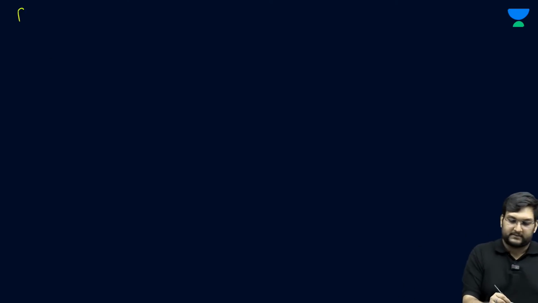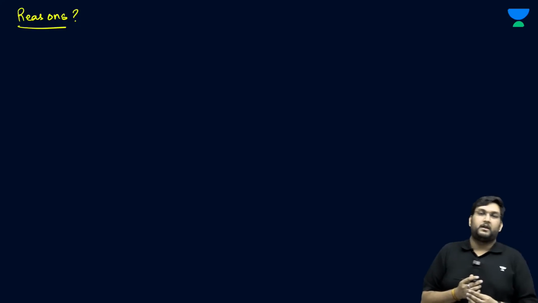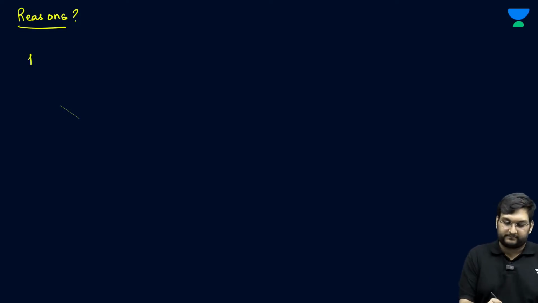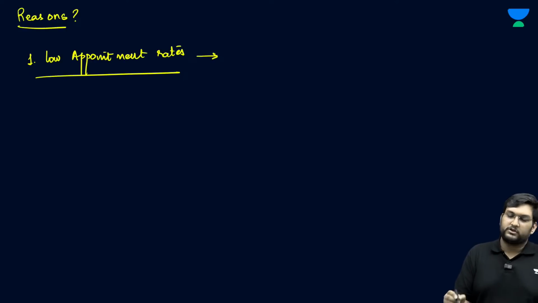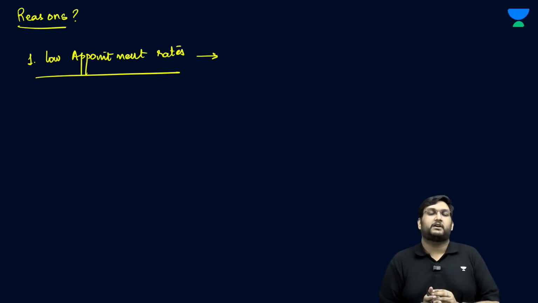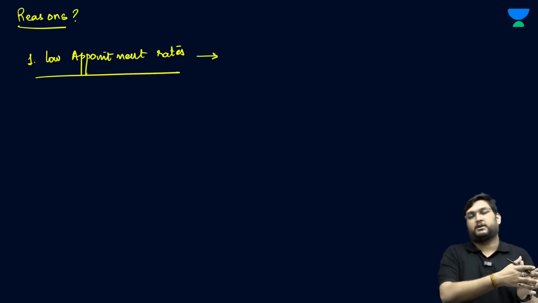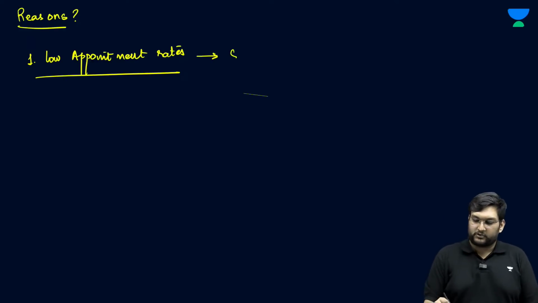Now, if inspection rates are like this, what are the reasons? The first and the foremost is low appointment rates, which is that in most of the departments across the labor department across these states, there is a shortage.